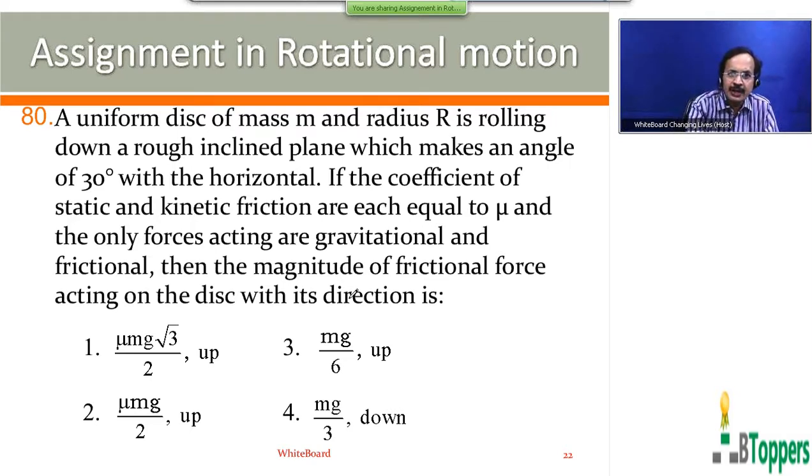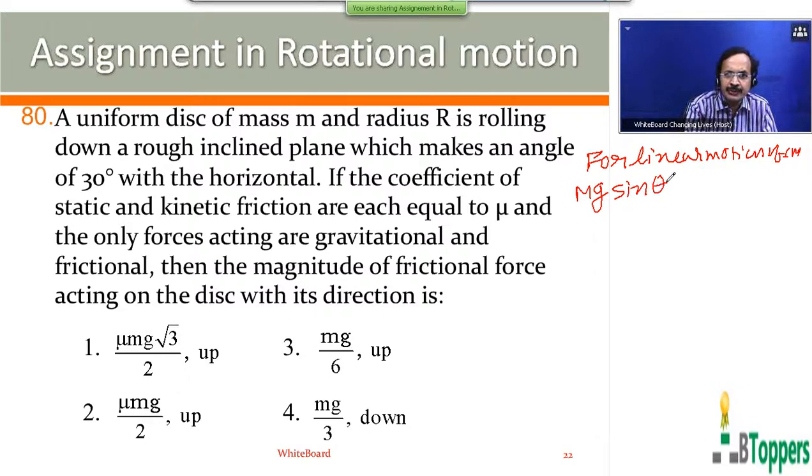So for linear motion of center of mass, the resultant force can be written as down the inclined plane, as explained in the theory part. In case you are unable to remember, you can go back to my previous class or go through the notes you have copied. Magnitude of the net force down the inclined plane is equal to mg sin theta minus fs. That you can write as mass into linear acceleration of center of mass of the rolling body.